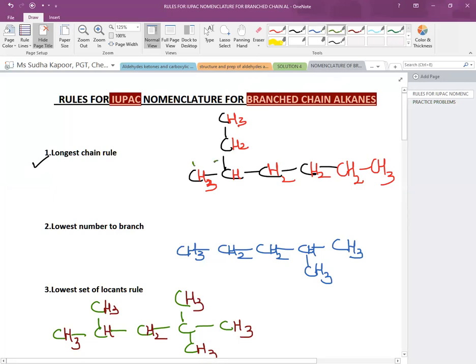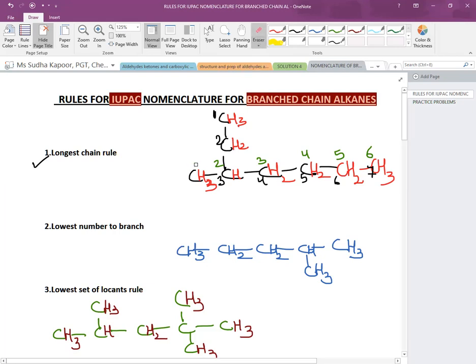If we consider this chain, 1, 2, 3, 4, 5, and 6, the chain is of hexane nature. But if we consider it in this form, 1, 2, 3, 4, 5, 6, and 7, then the longest chain becomes 7 carbons. So which has the longest chain?